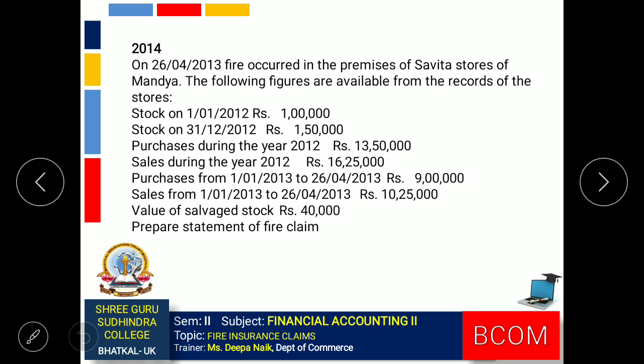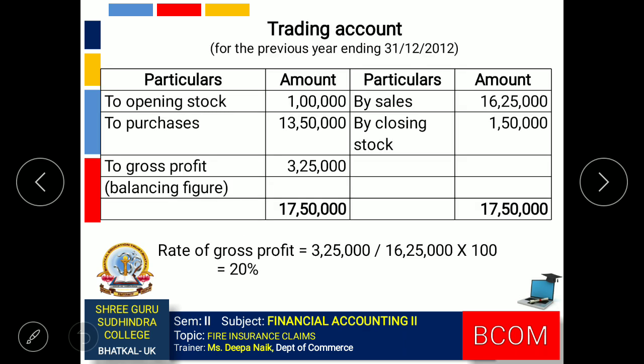Next, the year 2014 paper. Rate of gross profit is not given. Hence we will have to prepare the trading account of the previous year and then move on to preparing the memorandum trading account. So here is the trading account for the previous year.